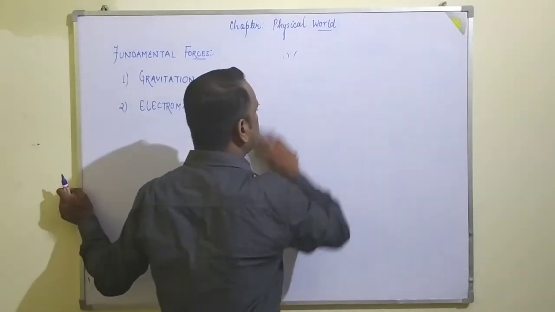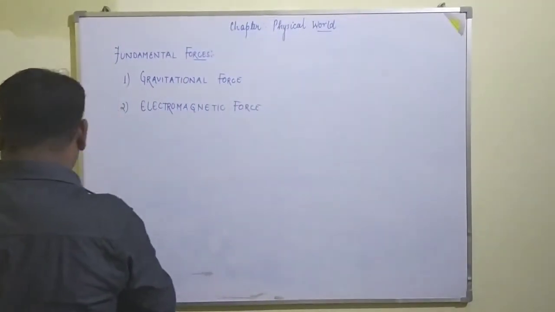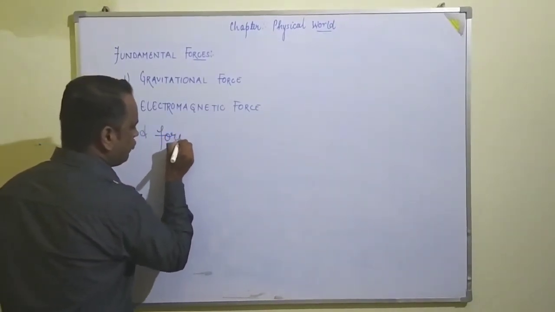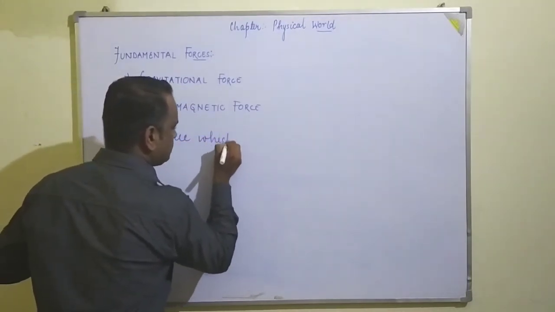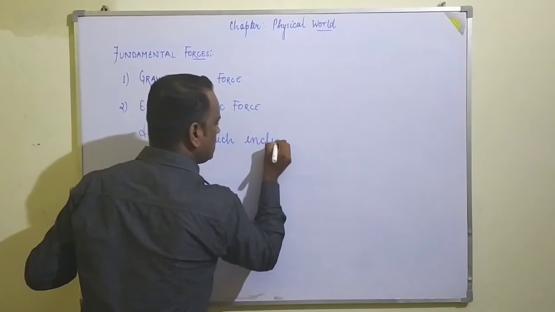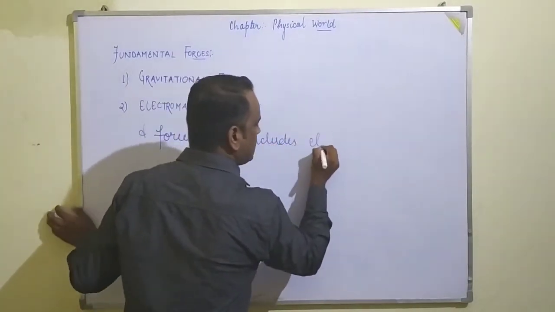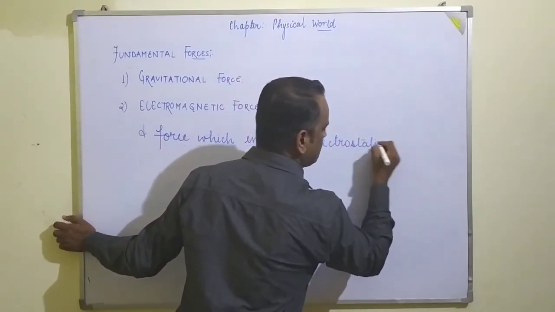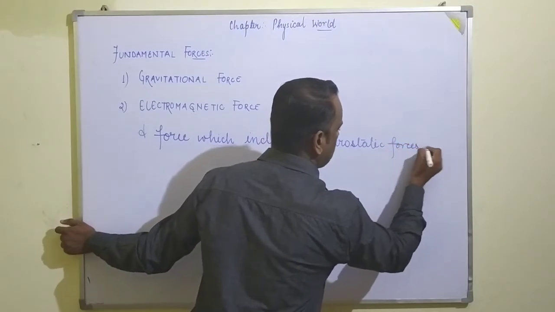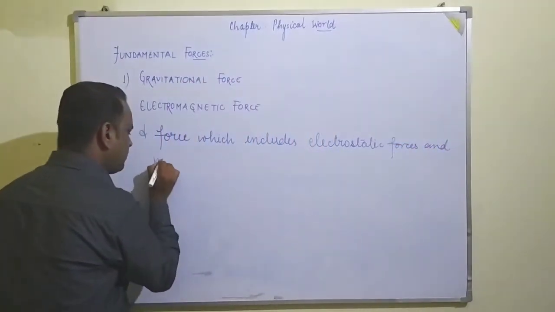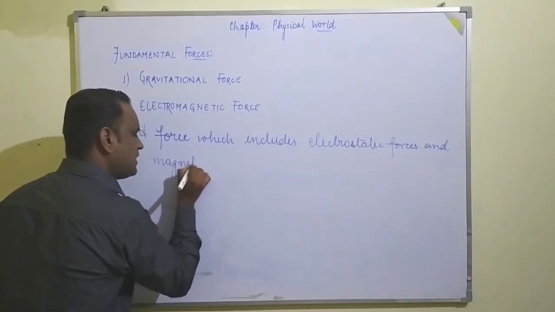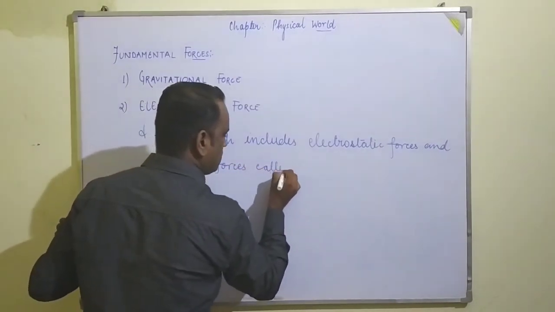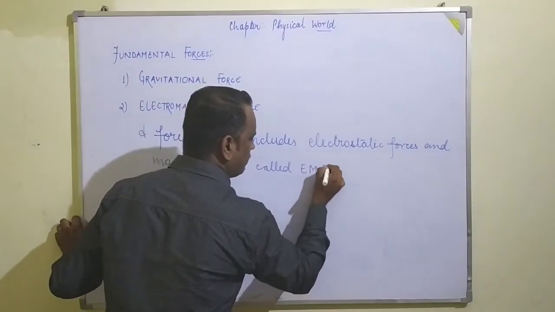A force which includes both electrostatic forces and magnetic forces is called electromagnetic force.